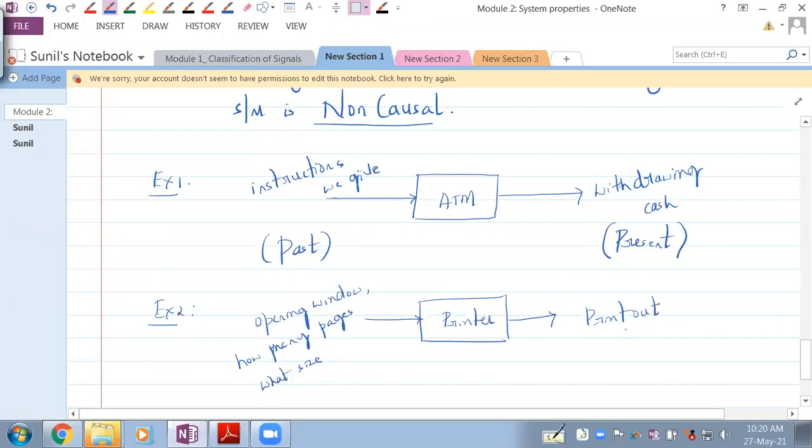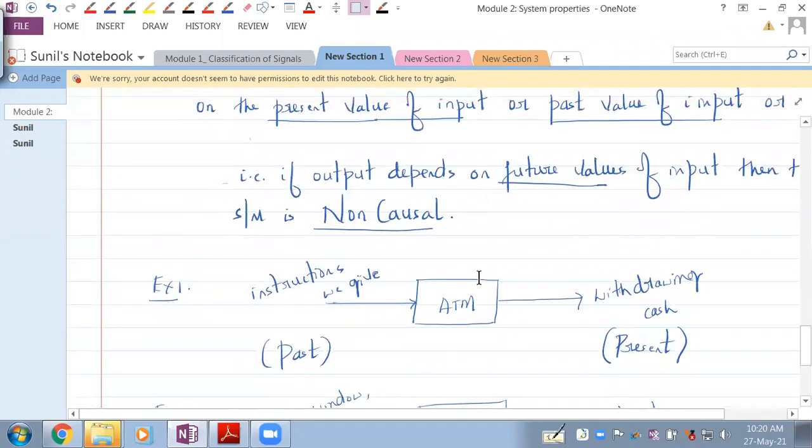So when we are taking the printout, that is our present. Okay, so in present, the output that we are getting is dependent on past value of the inputs. So in that sense, any mechanical system you take is an example of what? Causal system. Can you tell me how human beings can be non-causal?